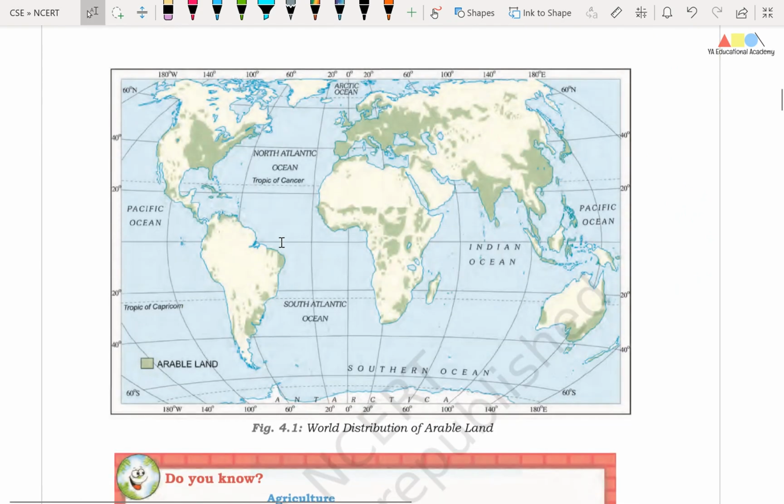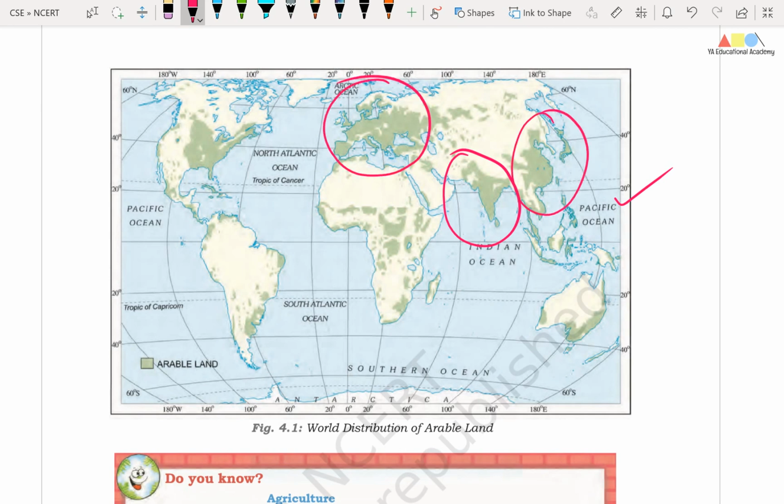Right friends, in this picture you can see the world distribution of arable land. So you can see here India is predominantly arable land. So also the eastern part of China, and similarly most of Europe is suitable for agriculture. So also the eastern part of Northern America, that includes the United States of America as well as Canada.